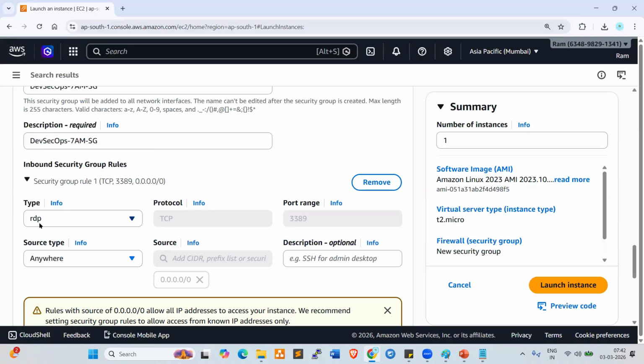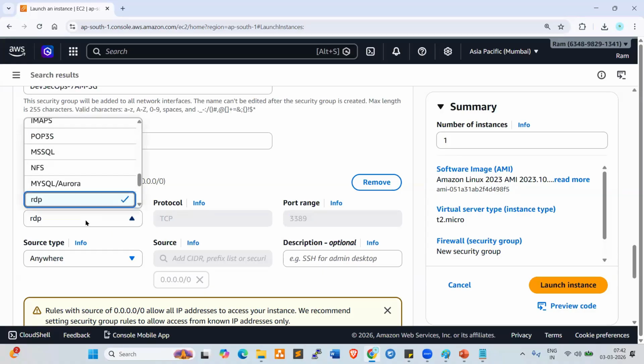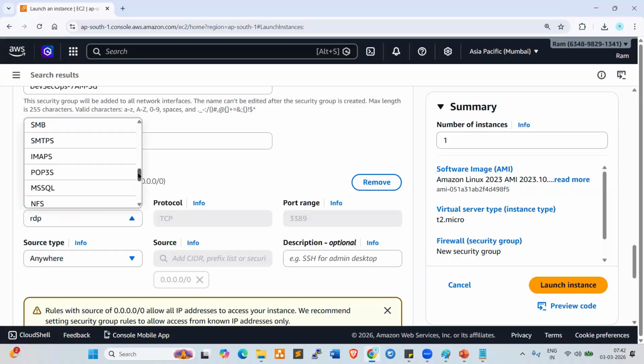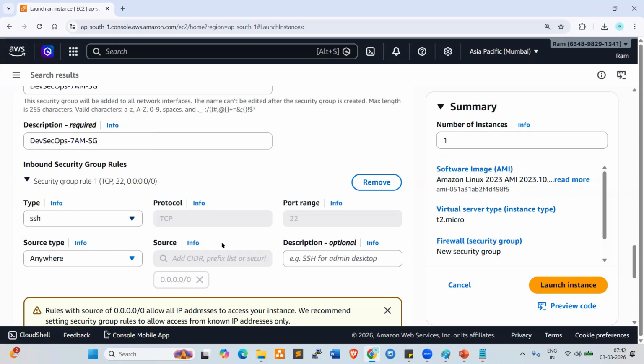If you want to connect your Windows servers, we use RDP, TCP port number 3389. So every operating system and every tool has different ports. Here we use SSH only, secure shell for Linux servers, port number 22.